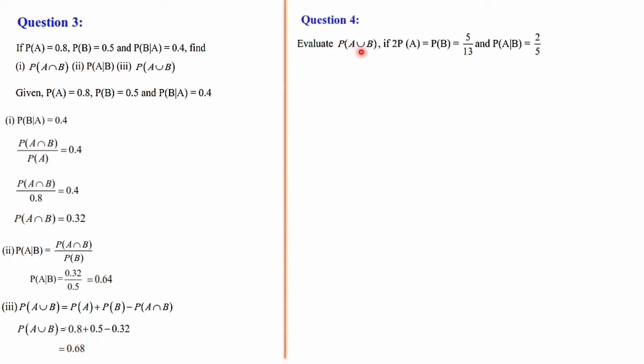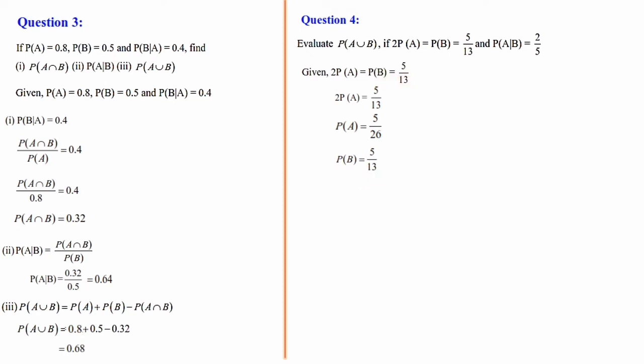Then question number 4. Question is, evaluate P of A union B if 2 P of A is equal to P of B is equal to 5 by 13 and P of A given B is equal to 2 by 5. Here two conditions are together, it is given to us. Let's take that one. 2P of A is equal to P of B is equal to 5 by 13. Let's split it. 2P of A is equal to 5 by 13. Then from here P of A we can calculate. P of A is equal to 5 by, this 2 will come here, that is 5 by 26. 2 into 13, 26. P of B, it is clear for us, 5 by 13, right, as it is.